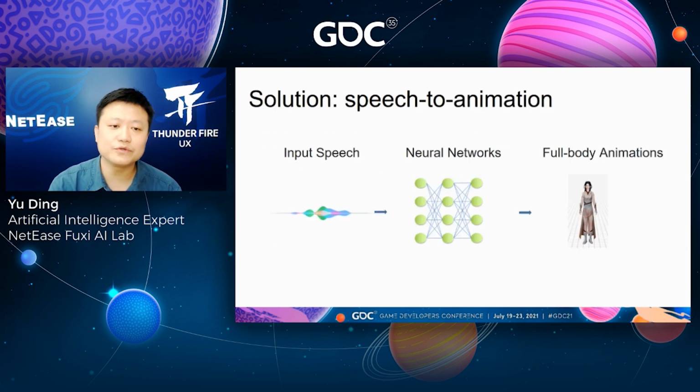Our solution relies on neural networks to perform the mapping from speech to simultaneous animations. The neural network learns and captures the temporal relationships between human behaviors and speech. In the stage of computing animations, the neural network takes the speech as input and synthesizes the animations, while rendering the learned temporal relationships into the generated animations.